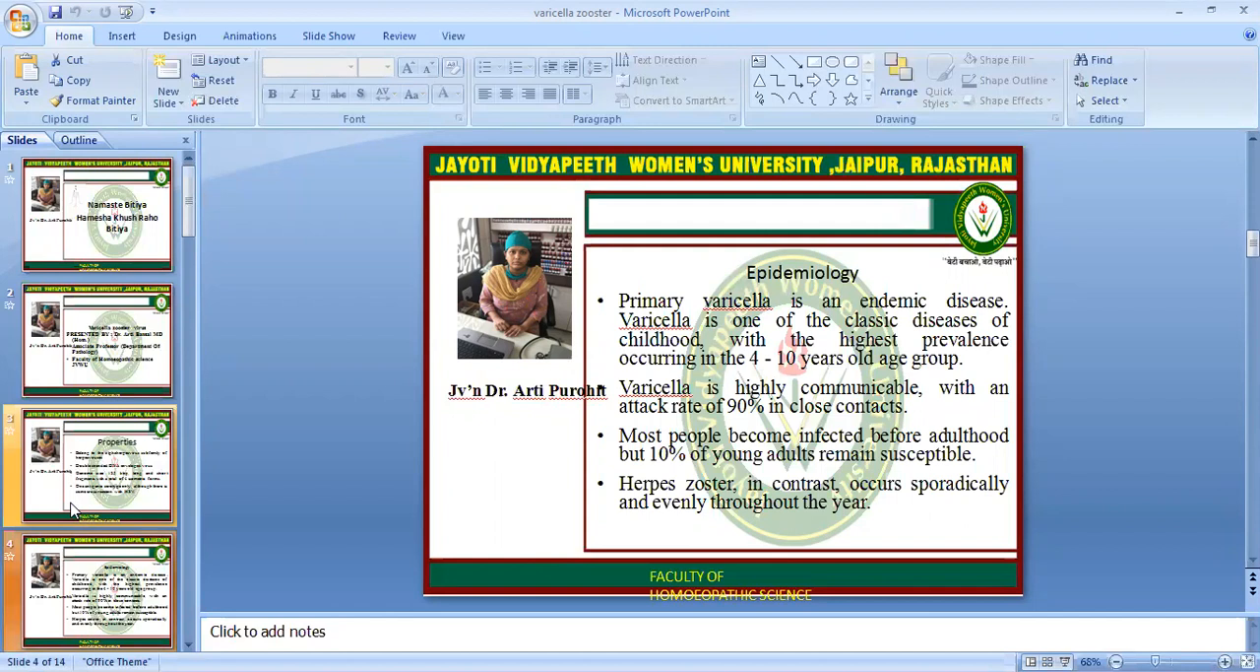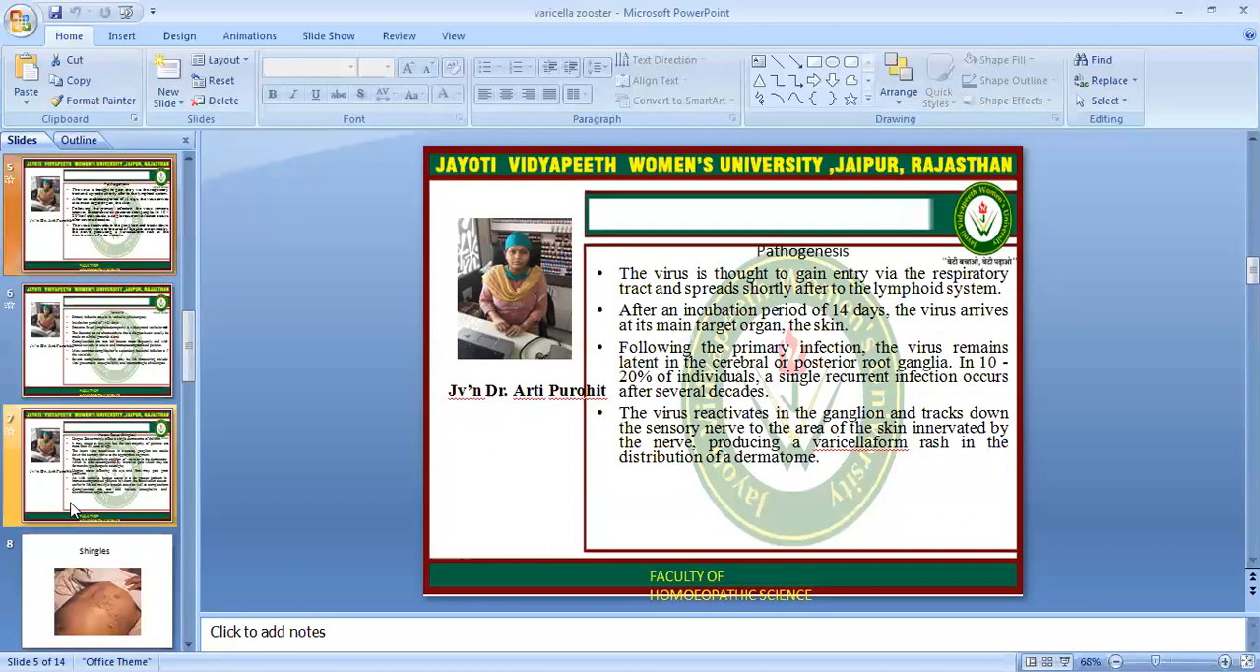The epidemiology includes primary varicella as an endemic disease. Varicella is one of the classic diseases of childhood, with the highest prevalence occurring at 4 to 10 years of age. Varicella is highly communicable, with an attack rate of 90% in close contacts. Most people become infected before adulthood, but 10% of young adults remain susceptible. Herpes zoster, in contrast, occurs sporadically and even throughout the year.